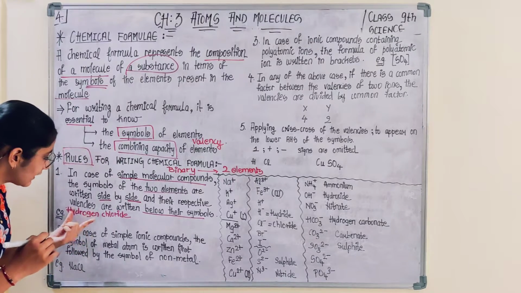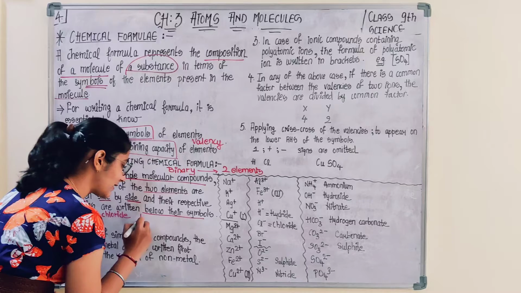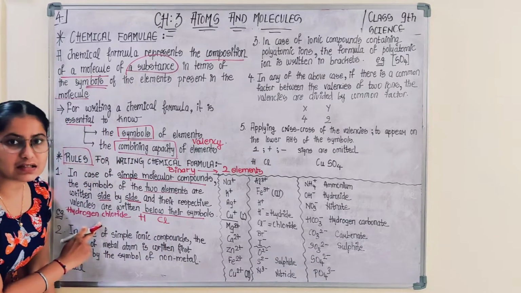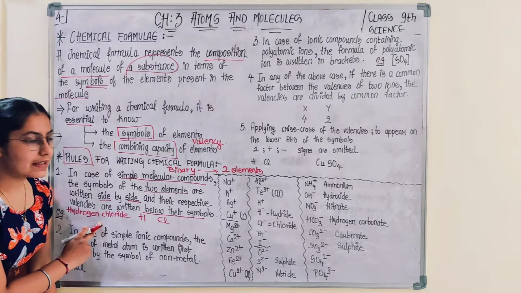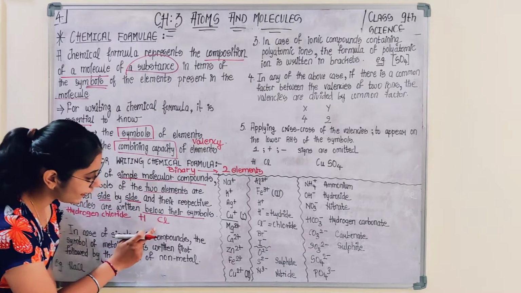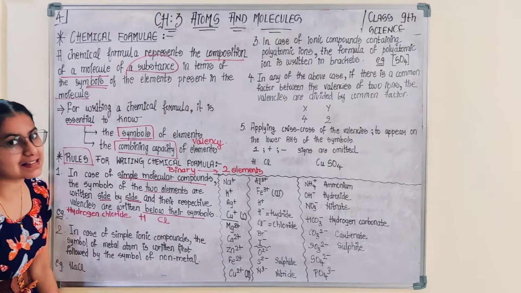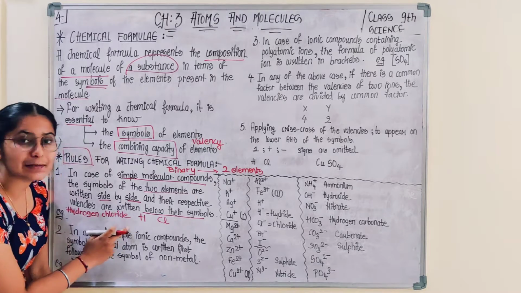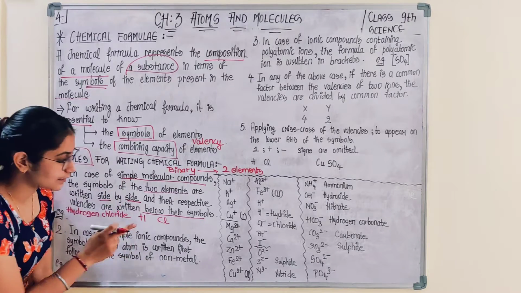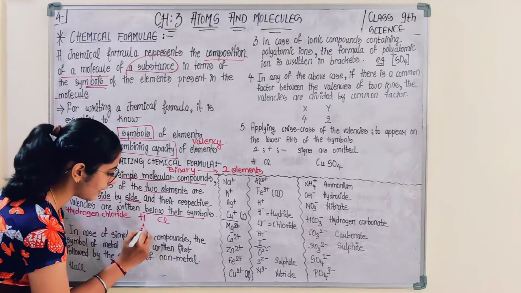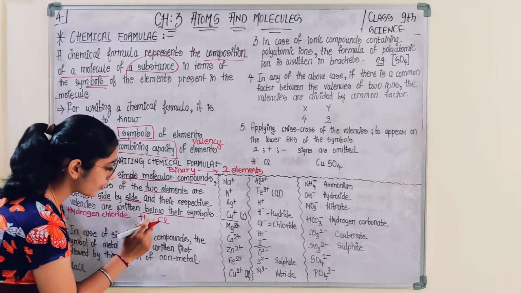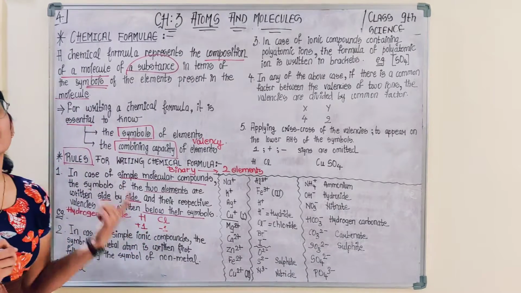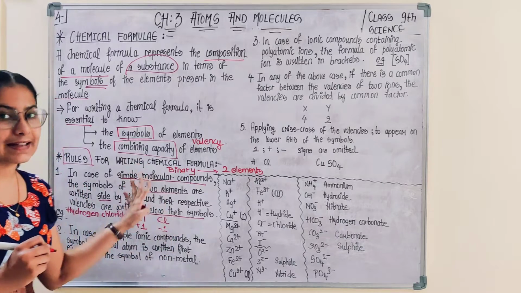What would you be doing? There are two elements, H and Cl. So you would write the symbols for the two elements involved in the formation of the molecule. Then below the symbols of the two elements, you write the valency. For writing the chemical formula, you should know the symbol of the element and the valency of that element. For hydrogen, the valency is plus 1. For chlorine, the valency is minus 1. In this way, first of all, you write for binary molecular compounds.